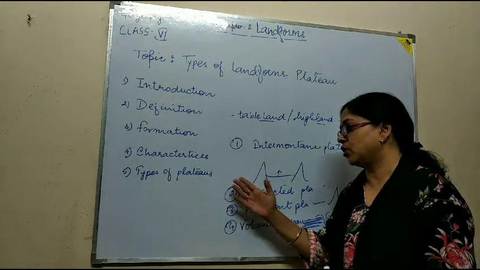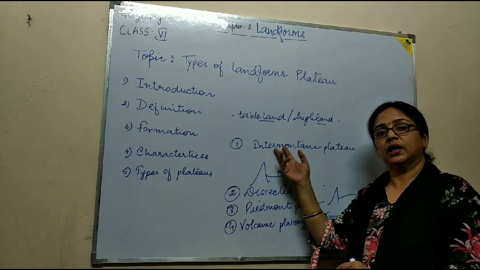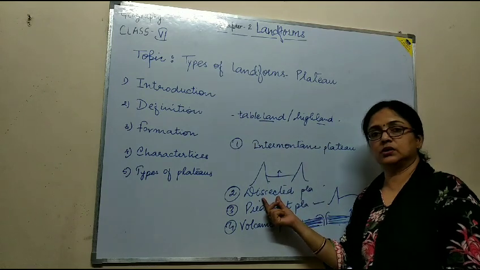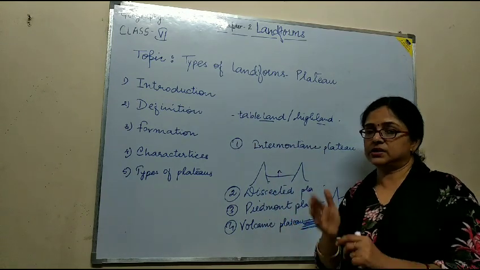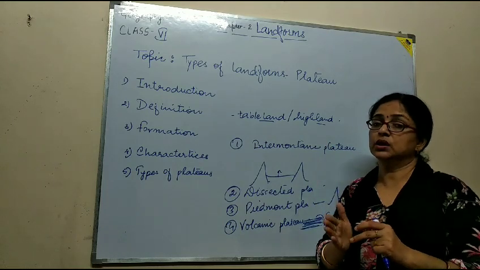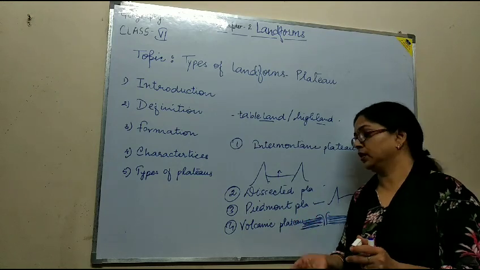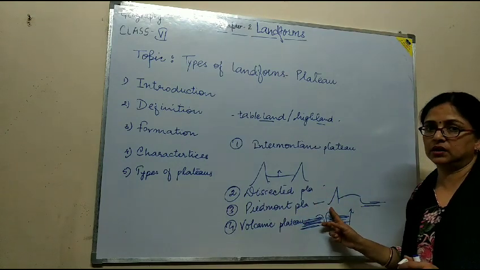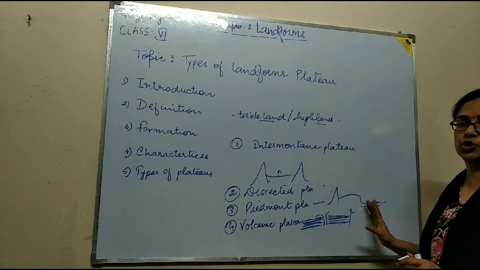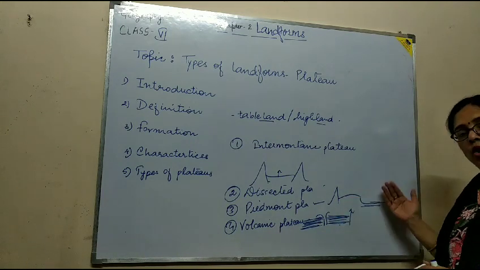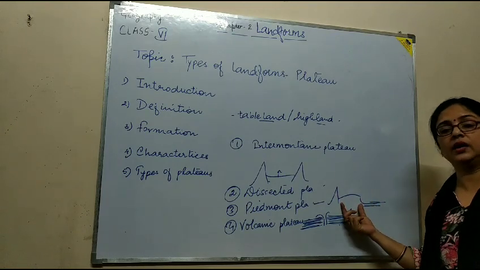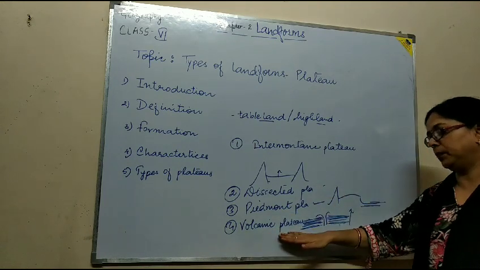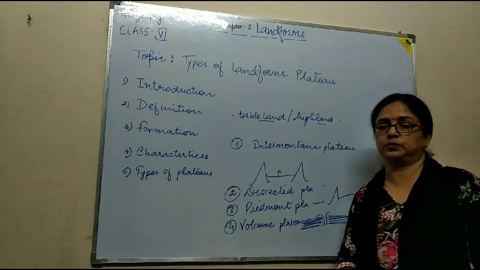So the plateaus are of four types: intermontane plateaus that are situated in between two mountains; dissected plateaus, which are separated through running water or a stream; Piedmont plateaus that are surrounded by mountain on one side and either a plain or an ocean on the opposite side, in between, the part of land is called a Piedmont plateau; and volcanic plateaus, which are the result of volcanic eruption.